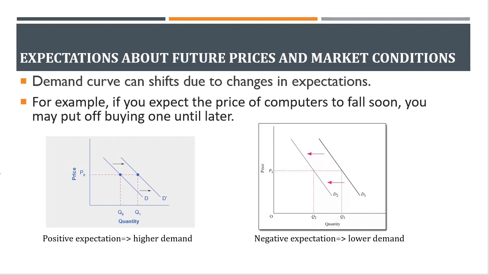So if the expectation about future prices is positive, then your demand will be higher. Or if your future expectation is negative, which means that price might decrease in future, in that case you can expect lower demand in the current period and you might buy later on.